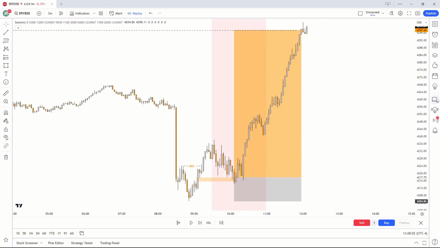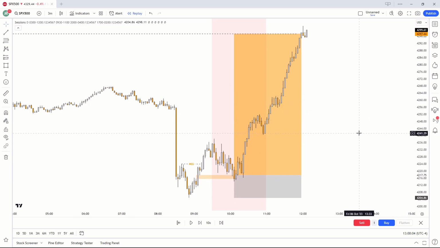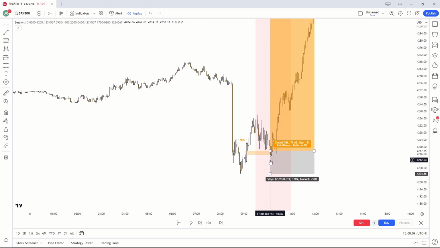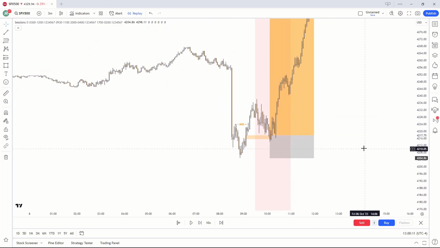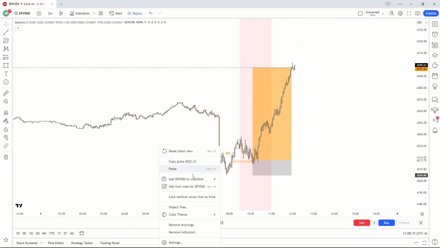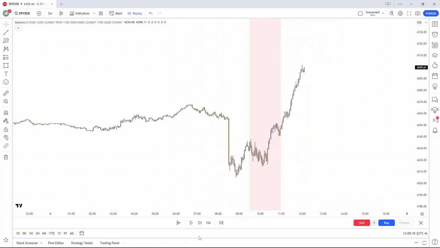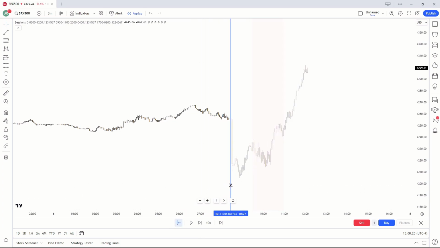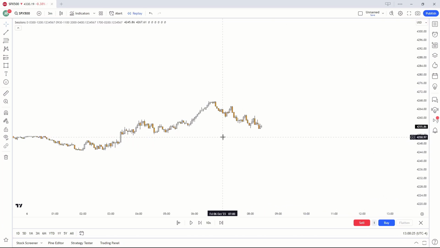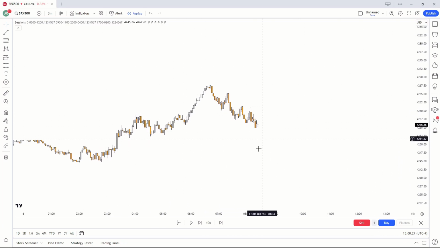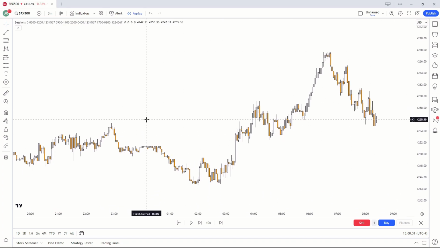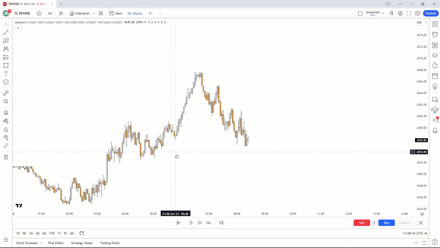Alright guys, here's the final example on SPX 500, and I'm going to be showing you guys how I caught this amazing 1 to 6 trade in roughly about 1 or 2 hours. So to start off, I'm going to remove all drawings off my chart, and now I'm going to replay the market. Now as you guys can see, once I replay the market, I'm going to wait for market to take out liquidity. Now there is no proper clear liquidity such as equal highs or equal lows. You could argue there is some about like right here, however that's already been taken out.